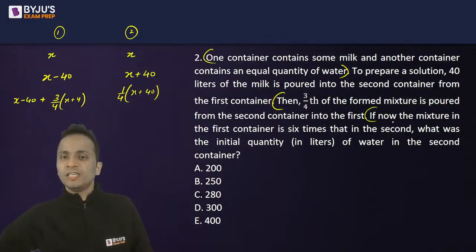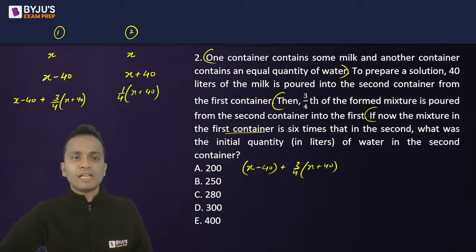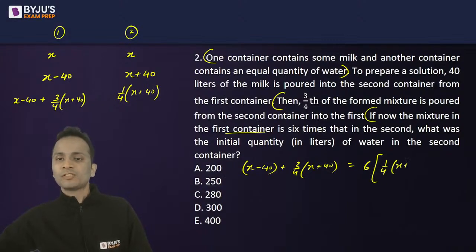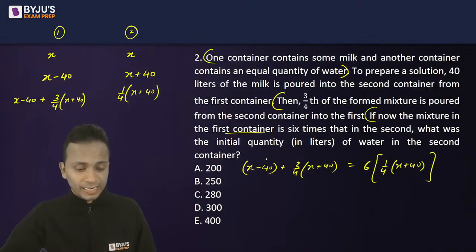Now the relation: the mixture in the first container is how much? x minus 40 plus 3/4 of x plus 40, right? This is what we have now in the first container. This is 6 times that of the second container. That means 6 times 1 by 4 of x plus 40. Okay. Now we'll have to find out the initial quantity of water in the second container.